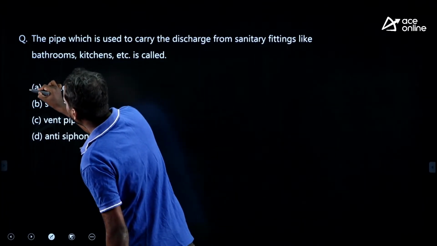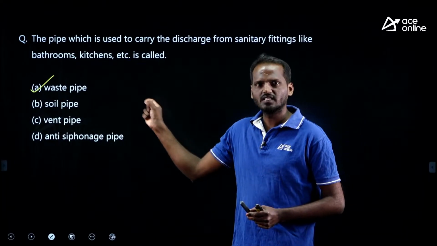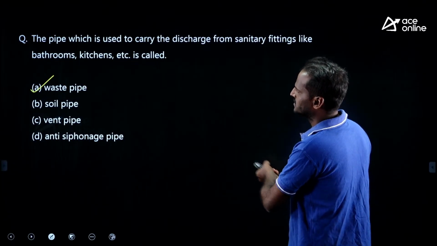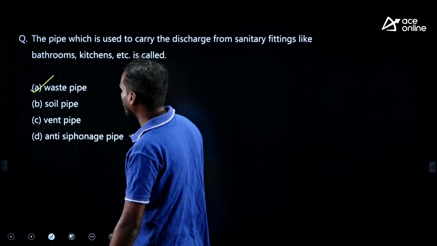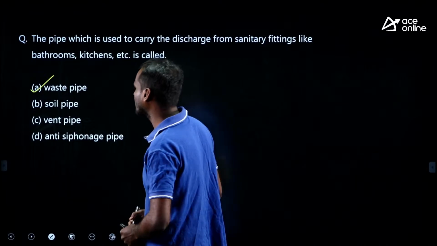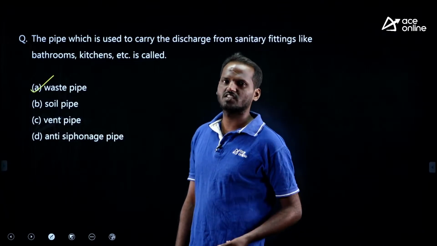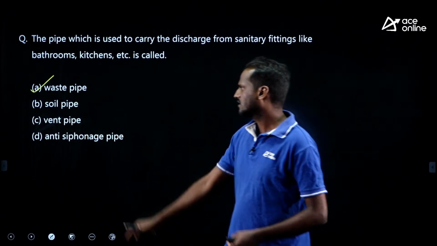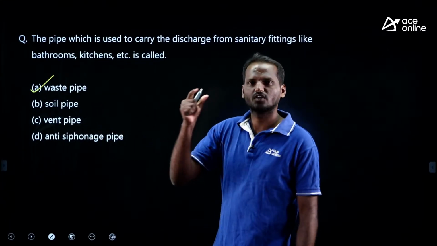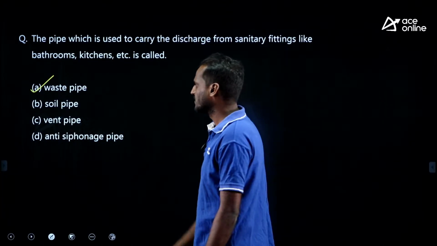See, a waste pipe carries all the liquid discharge, liquid sewage, from sanitary fittings, kitchen sinks as well as bathrooms, kitchens, etc. That is what a waste pipe is. A soil pipe exclusively carries human excreta. A vent pipe facilitates exit of foul gases which are evolved in the sewage, right. Soil pipe carries excreta, waste pipe only liquid discharge, that is sewage.